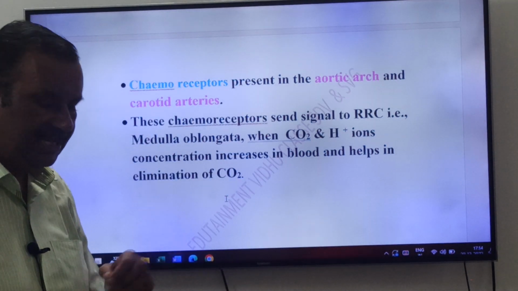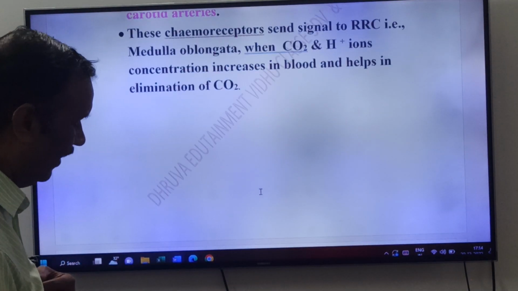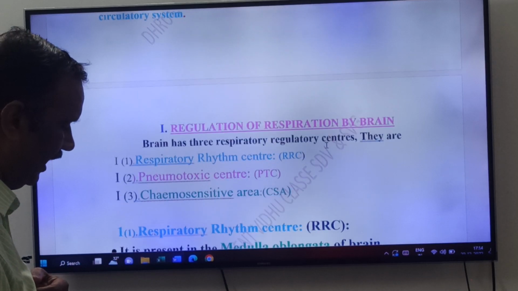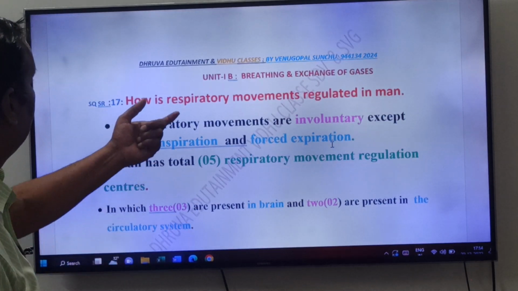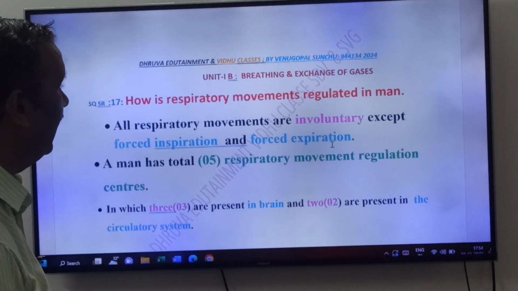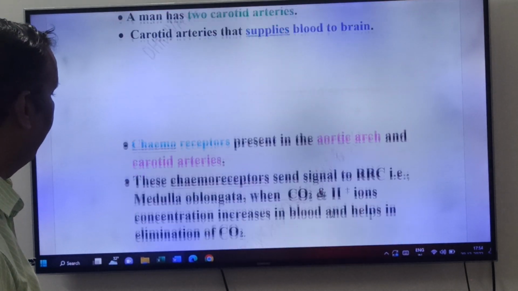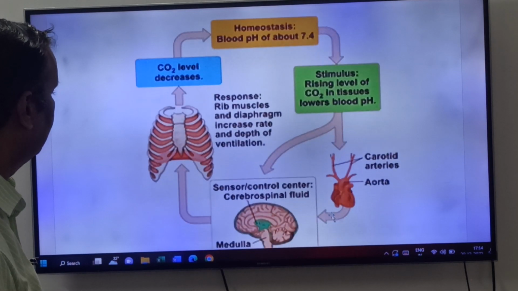Okay, friends, this is about what, friends? Regulation of respiratory movements. Very, very important question, friends. Respiratory movements and their regulation. Here you see, friends, an image. See, friends.